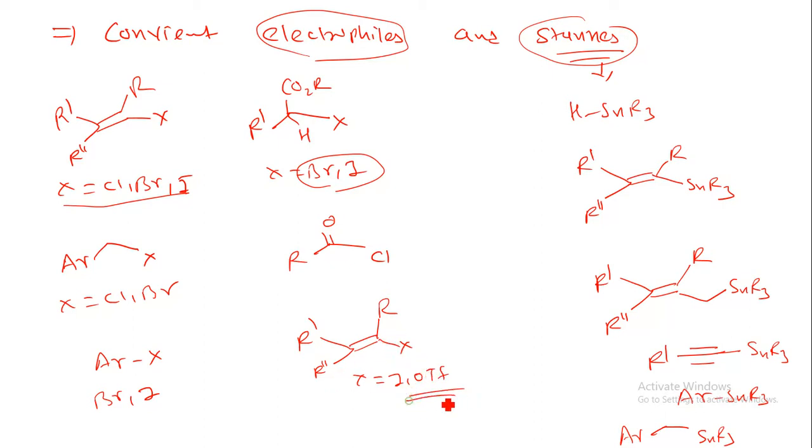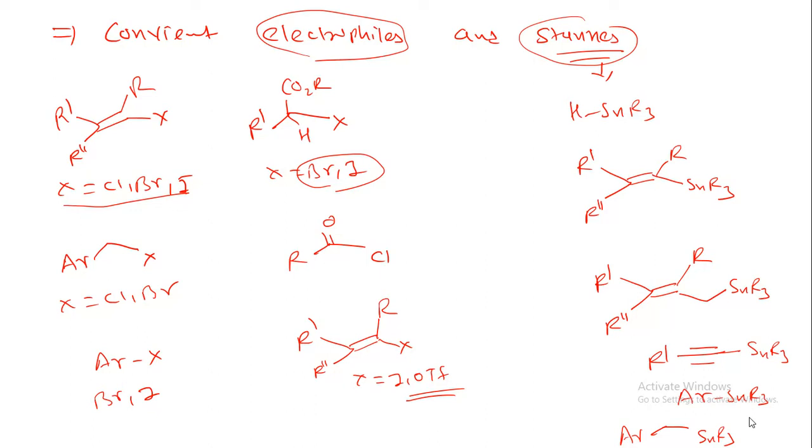Here you can take triflate. Now the stannane, this is the variation of stannane: HSnR3, R1R2C=C-SnR3, RSnR3, CH2=CH-SnR3, R'C≡C-SnR3, ArSnR3, ArCH2SnR3. So these are the various types of stannanes as well as electrophiles which we can take for the Stille coupling reaction.